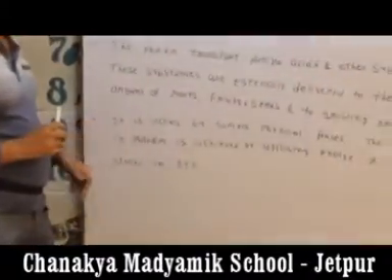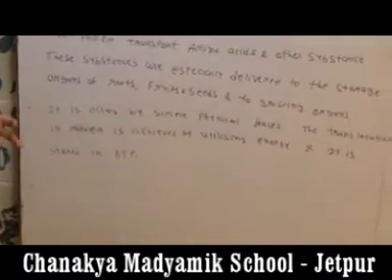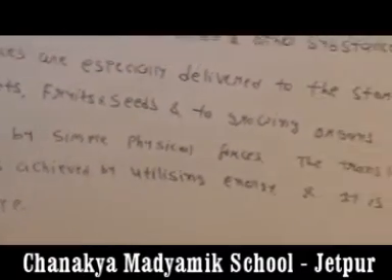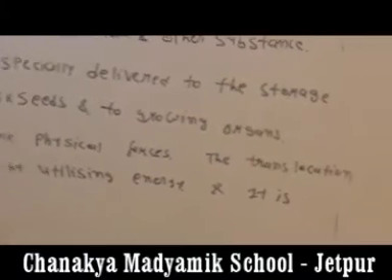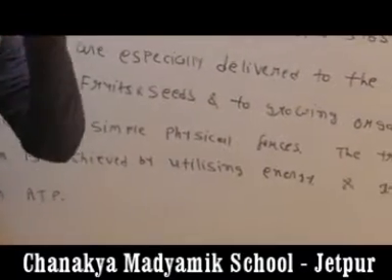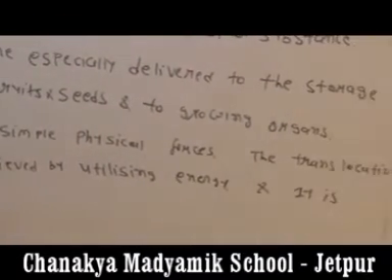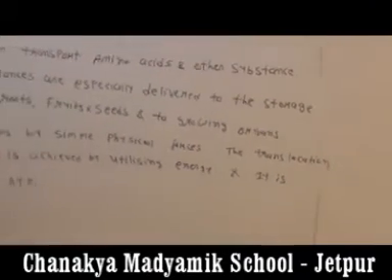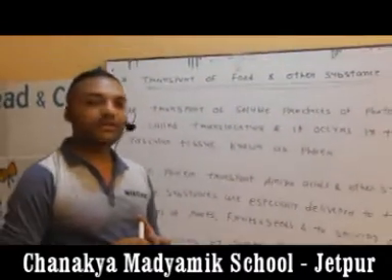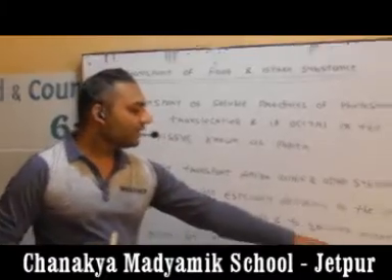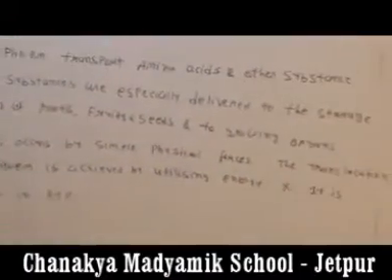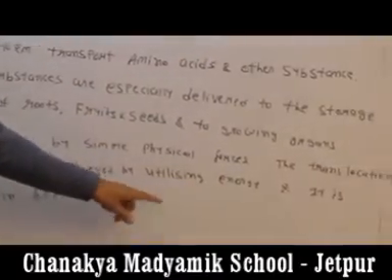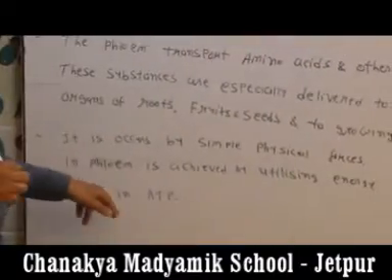It occurs by a simple physical process, like the pressure of the plant, and it consumes minerals, water and any kinds of nutrition from the soil and transports them to all body parts by the force acting. The translocation in phloem is achieved by utilizing energy and it is stored in ATP.